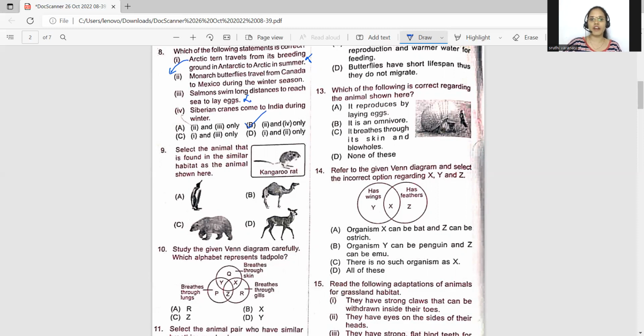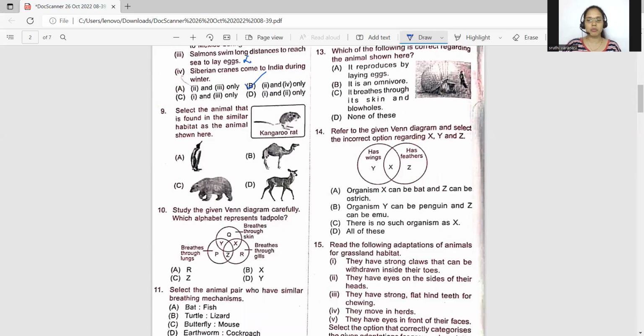Now let's go for the ninth question. Select the animal that is found in a similar habitat as the animal shown here. The animal shown here is the kangaroo rat, and mostly it is seen in the deserts of North America. So penguin, it lives in the Antarctic regions. Polar bear, Arctic regions. A deer, forest regions. So the organism which has the desert as its habitat is only the camel. So kangaroo rat and camel share their habitat. So therefore, B is the correct answer.